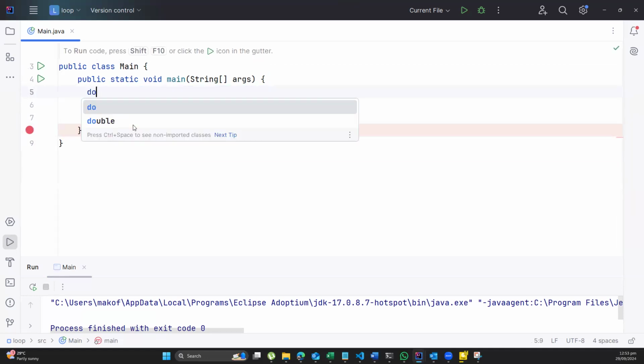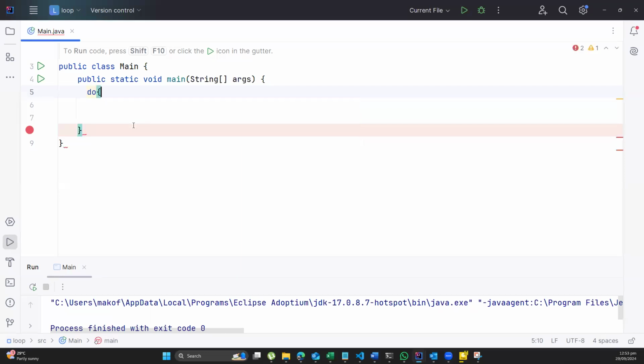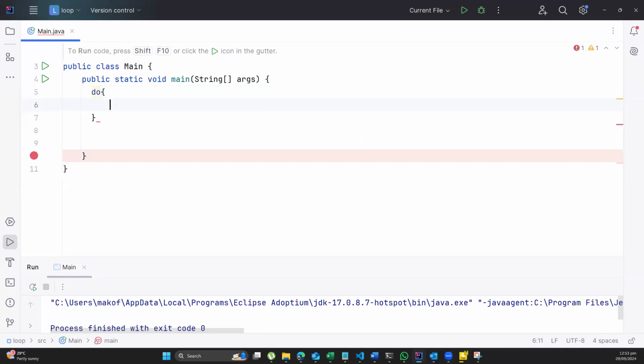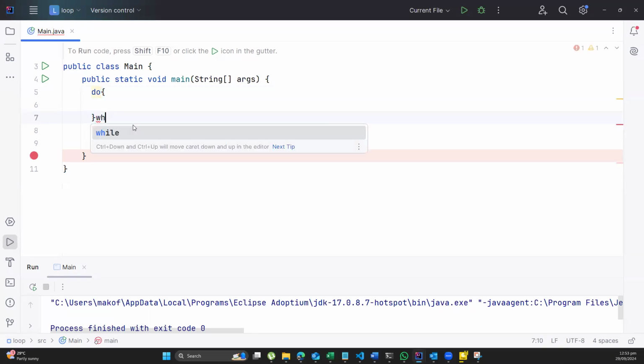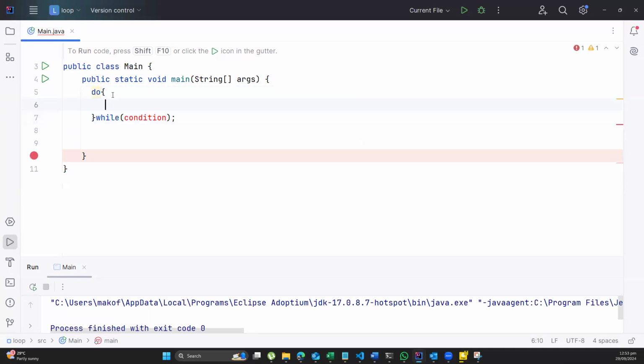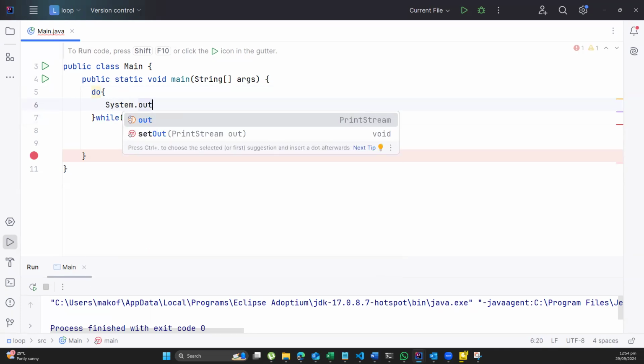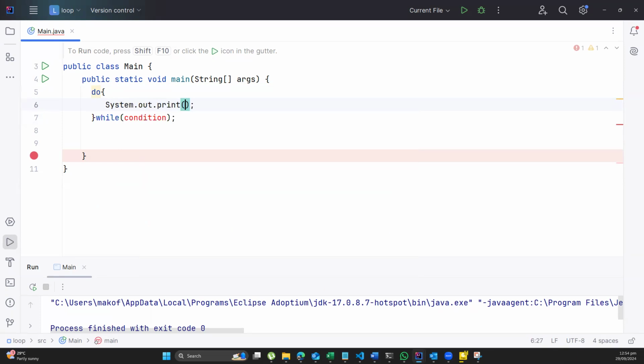So under the do while, I have the do keyword, then I have my body. Then over here, I'll have the while statement. Then I'll have my condition. And it ends with semicolons. Now, over here, I'll put the action I will do, which is System.out.println.